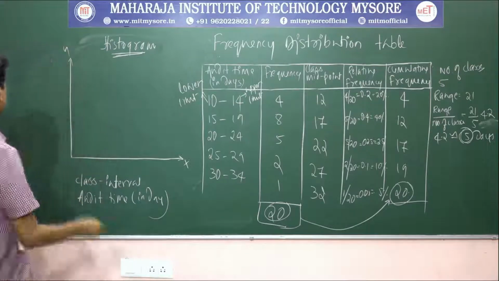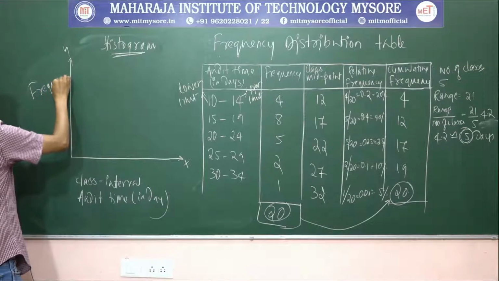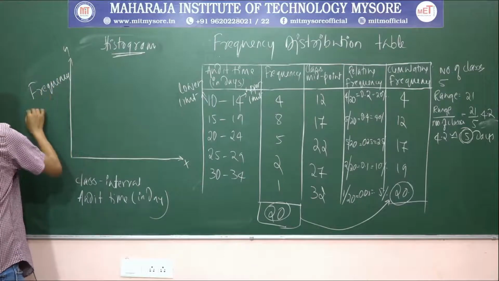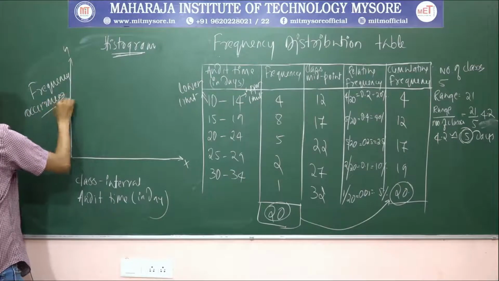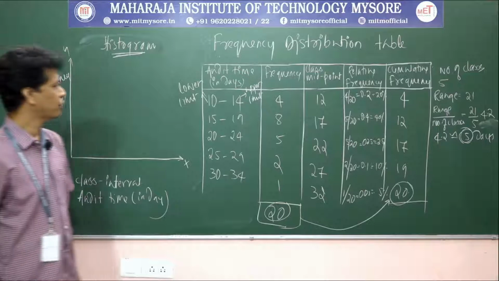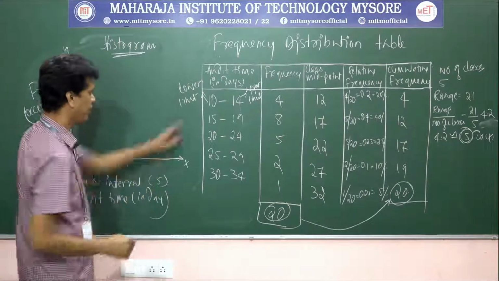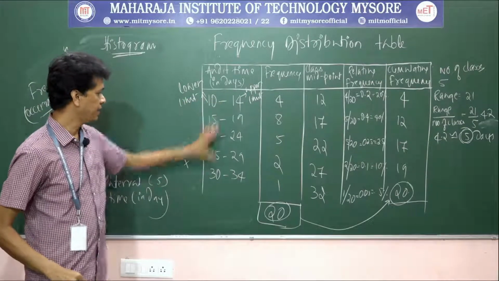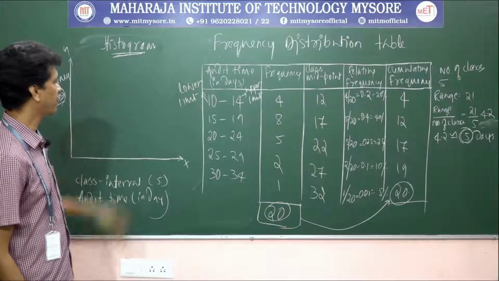And the y-axis is the frequency. Frequency means occurrences. We have 5 class intervals. We can take the width of each class and then represent that bar here.